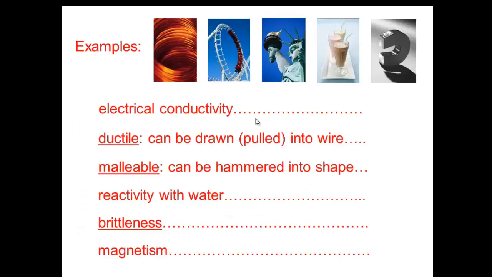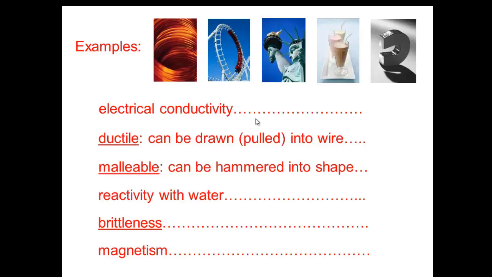Here we have examples for chemical and physical properties: electrical conductivity, ductility, malleability, reactivity with water, brittleness, and magnetism. We have to identify which one is a physical and which is a chemical property. So the first one, electrical conductivity.